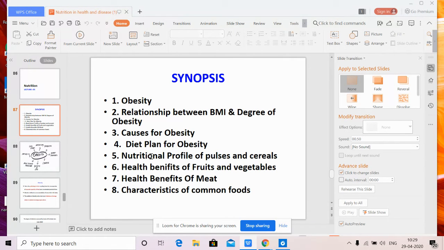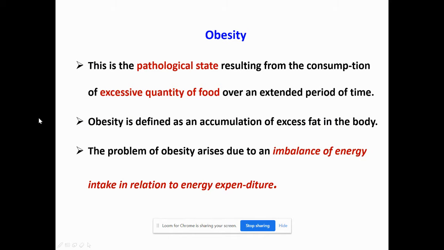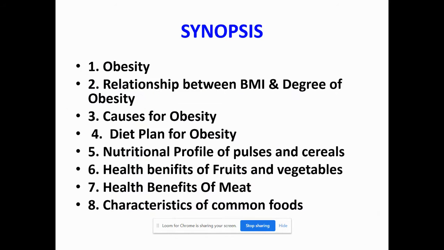What are the pulses and what are the cereals we should take? And what are the most important uses of pulses and cereals? We'll be seeing all those things. And then we'll be looking into the benefits of both fruits and vegetables, and the benefits of meat too. And then we'll go on to characteristics of common food items. So first we'll start with obesity, right?